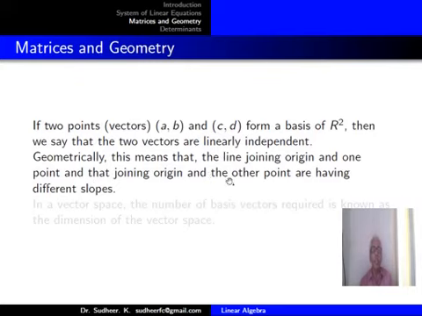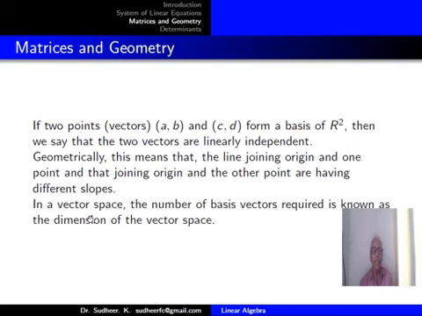Geometrically, this means that the line joining the origin and one point and that joining the origin and the other point have different slopes. So they are independent straight lines. They are not part of the same straight line. In a vector space, the number of basis vectors required is known as the dimension of the vector space. And in that sense, we say R3 is of dimension 3 because in R3 we need 3 basis vectors.